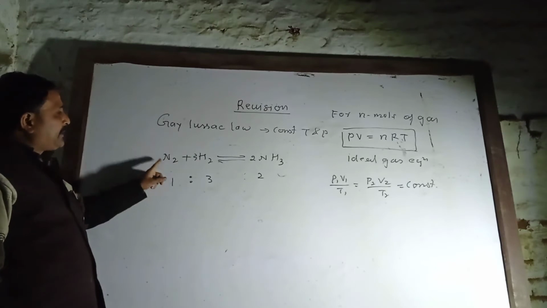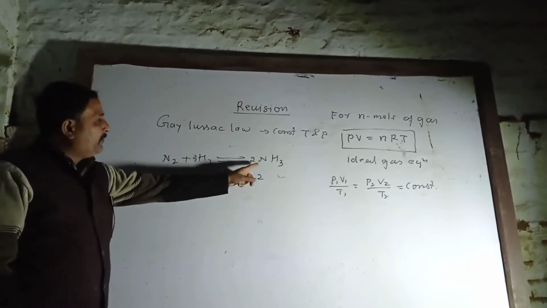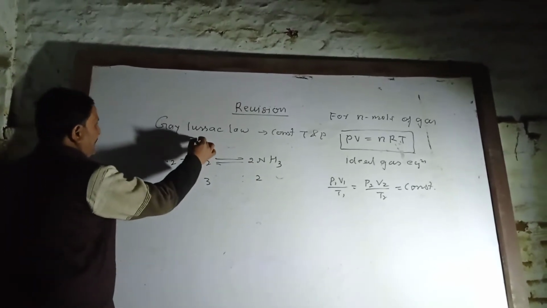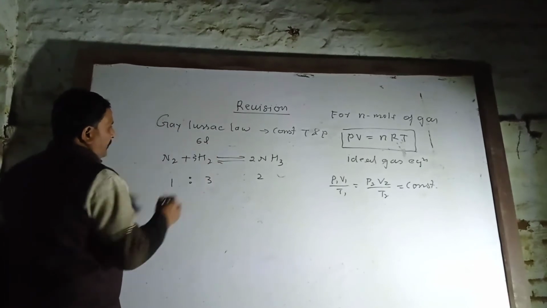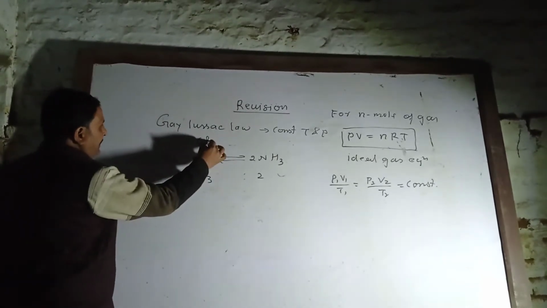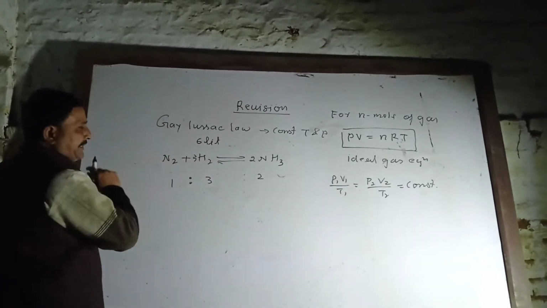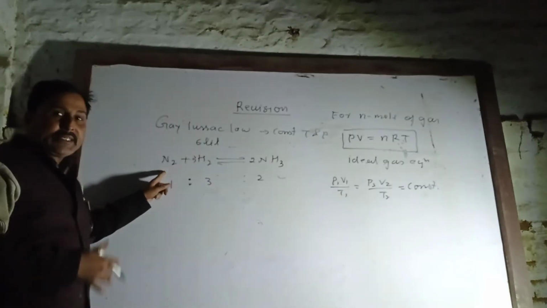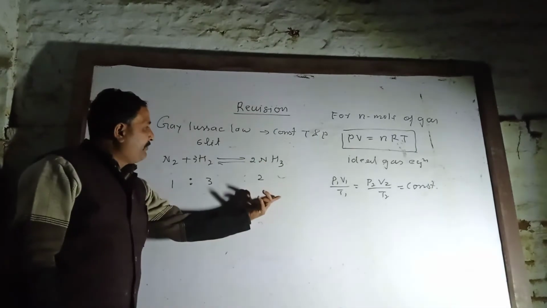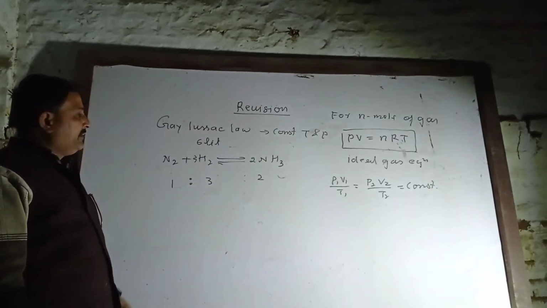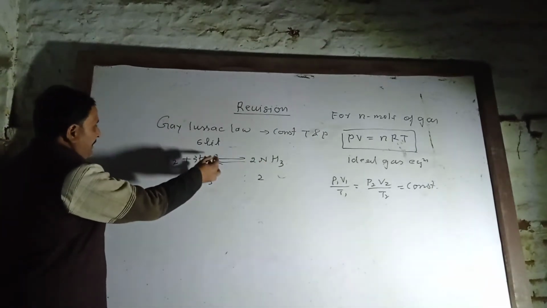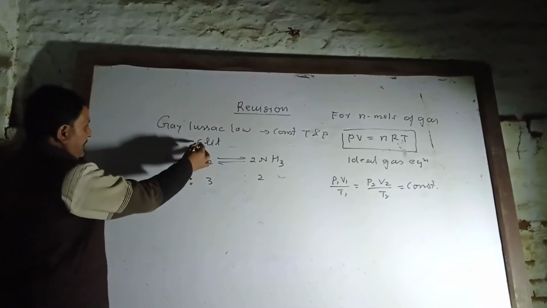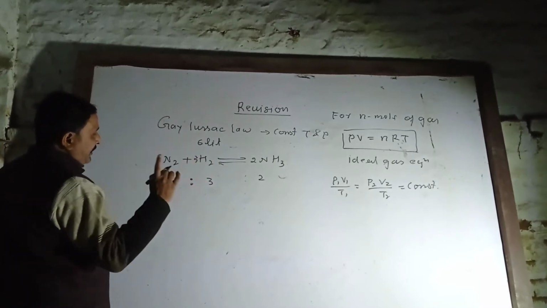Calculate the amount of nitrogen required and ammonia formed when 6 liters of hydrogen react with nitrogen. 6 divided by 3 will be 2.